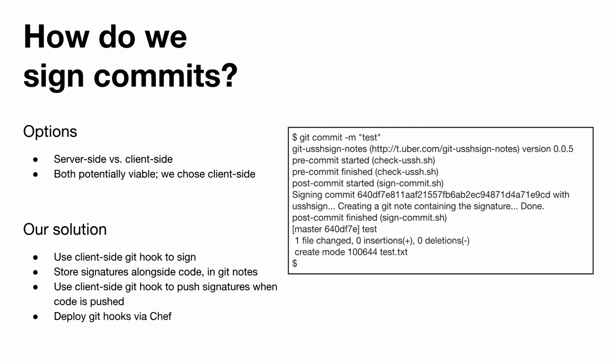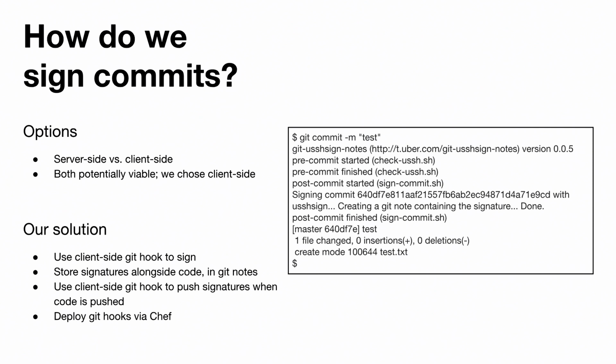Use those SSH certificates that I mentioned, and developers create commit signatures alongside the commits they create, and then go ahead and store these somewhere. So these are two very different paths with different challenges and that affect a different set of systems. In our case, on balance, we decided that it would be easier to do this on the client side, and it also is more parallel to the native commit signing that Git has that I mentioned earlier.